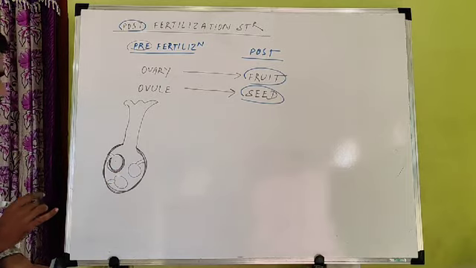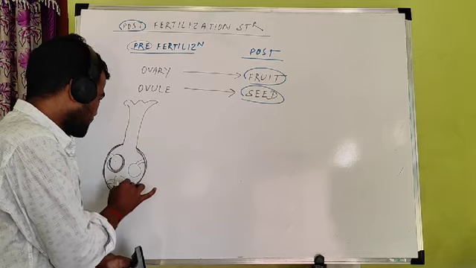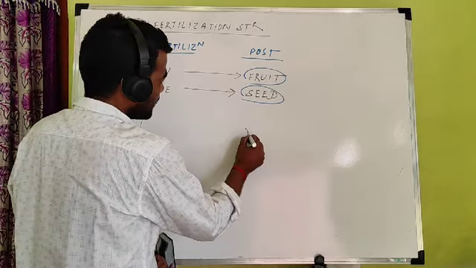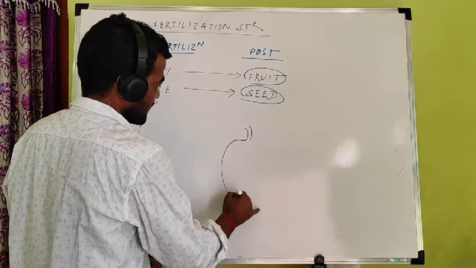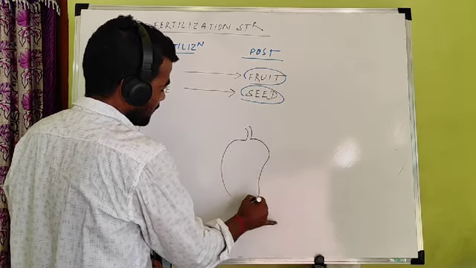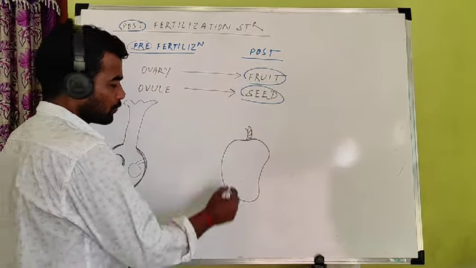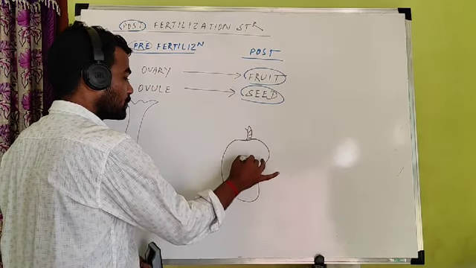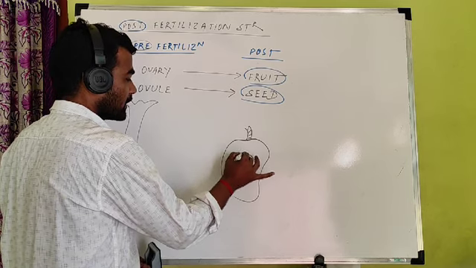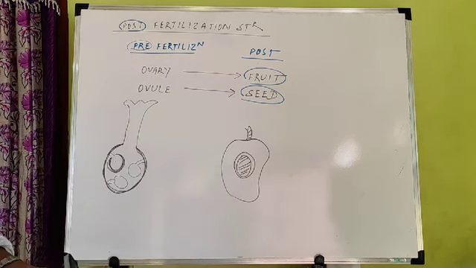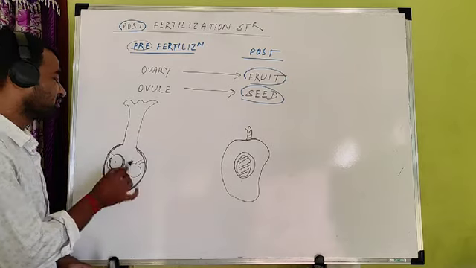But after fertilization, what happens? The complete ovary is converted into fruit, and the ovule is converted into seeds. The ovule may be single or more.